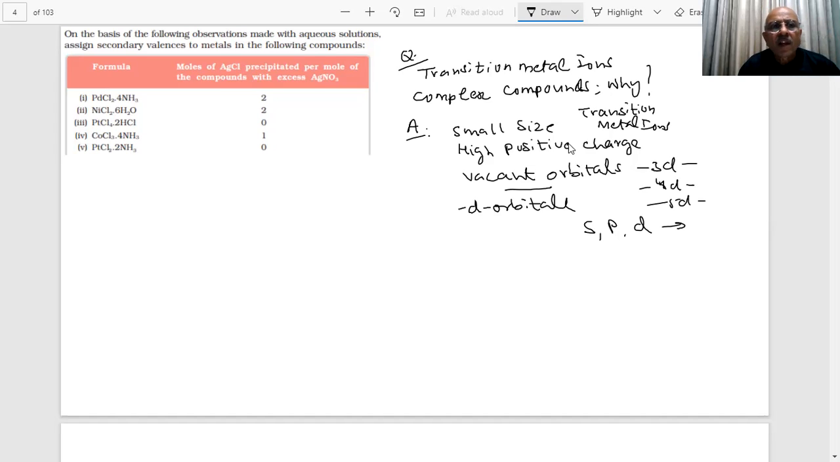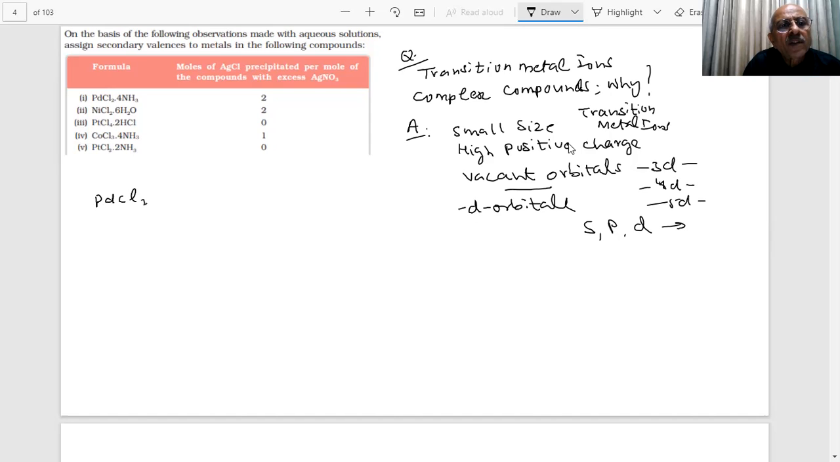Octahedral. For example, a question is here: on the basis of the following assumption made with aqueous solution, assign secondary valency to metals in the following compounds. The compound is PdCl2·4NH3, and he says two moles of AgCl were precipitated. What is the secondary valency?